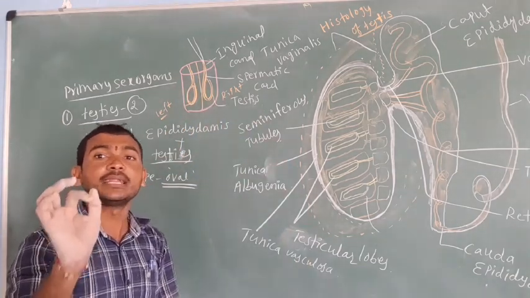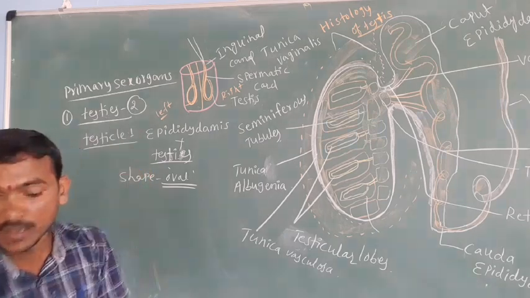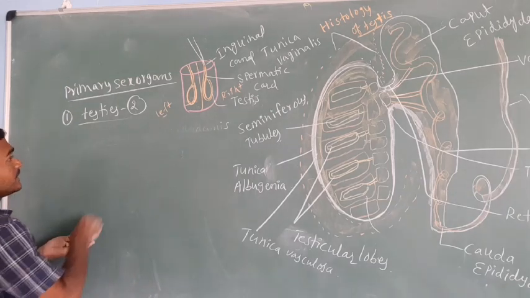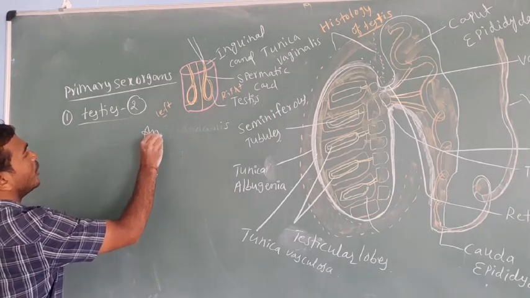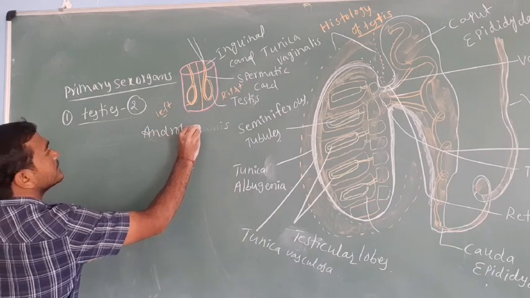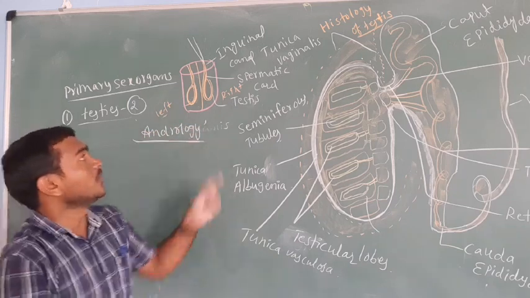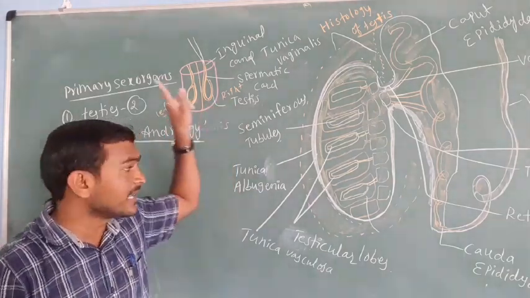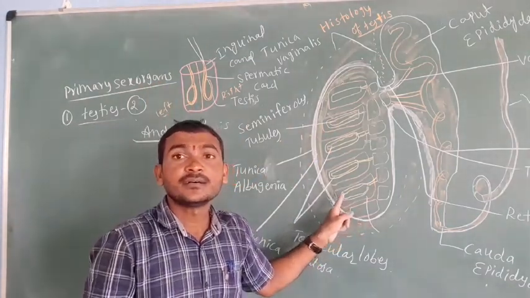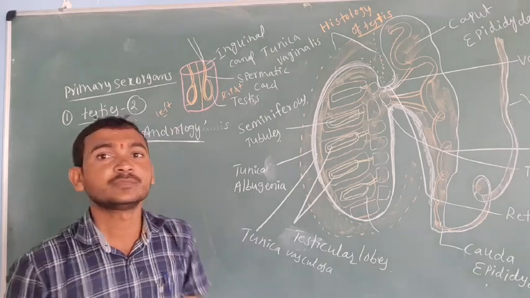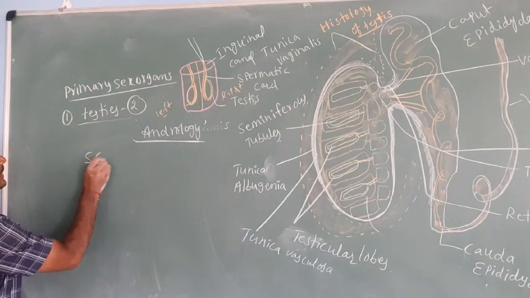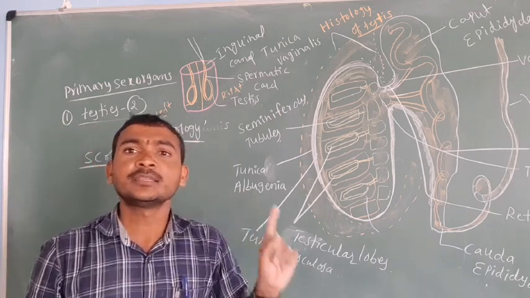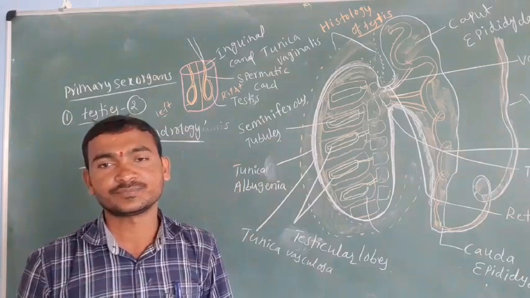The study of the male reproductive system is called andrology. Now see, where are the testes located? The testes are located in the scrotum, a pouch-like structure.